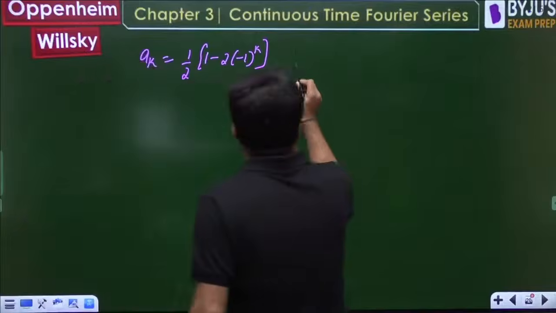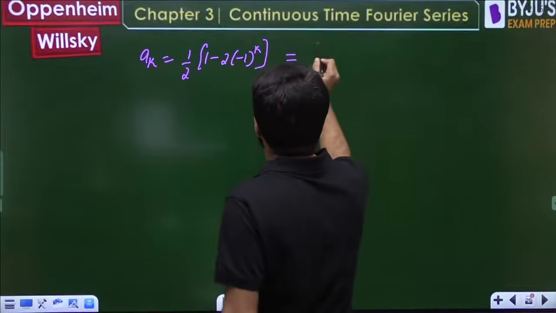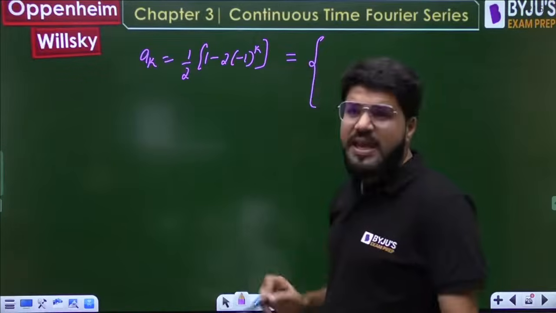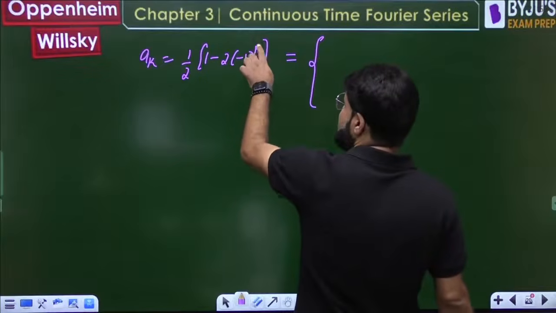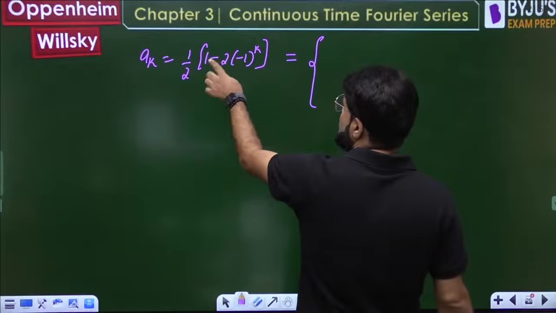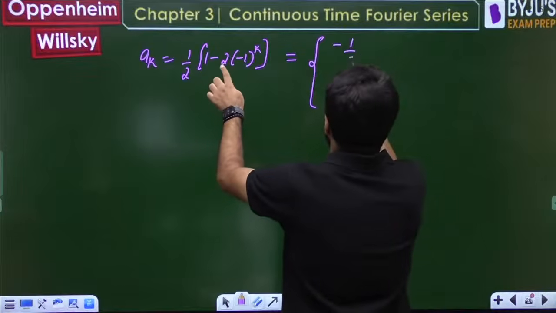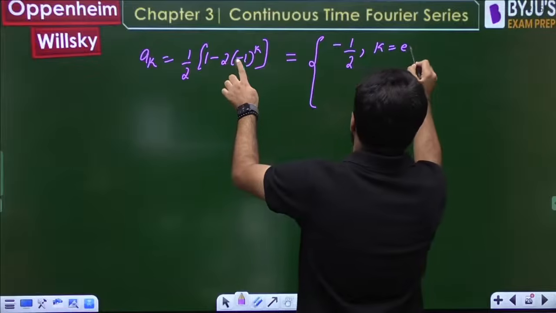Now look at this. This can be further taken as, suppose k is even. Minus 1 power even will be plus 1. So 1 minus 2 is minus 1. So the total answer becomes minus 1 if k is even.